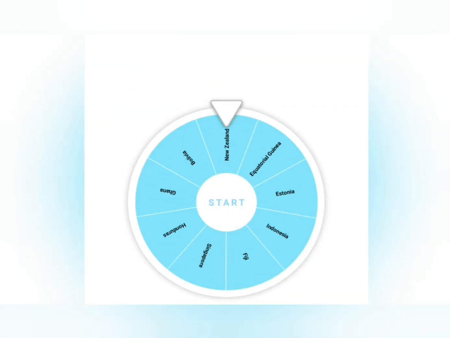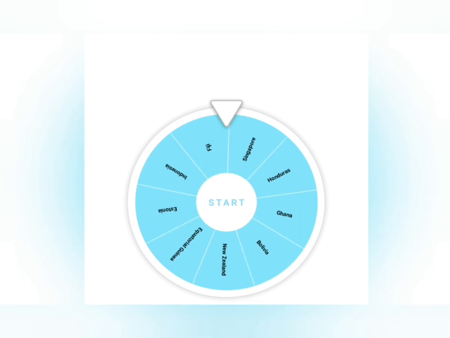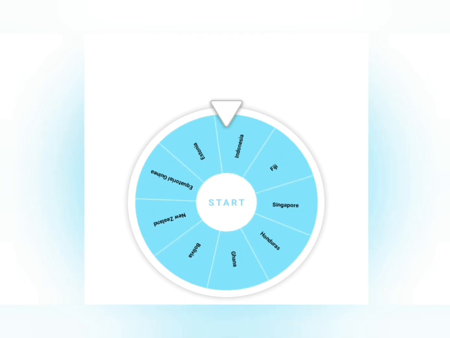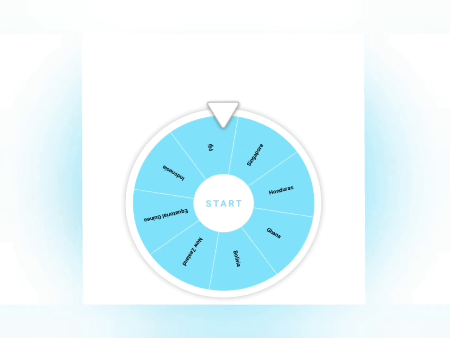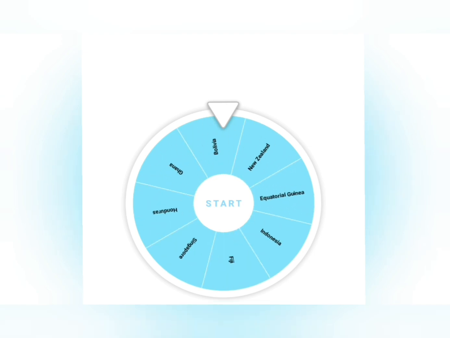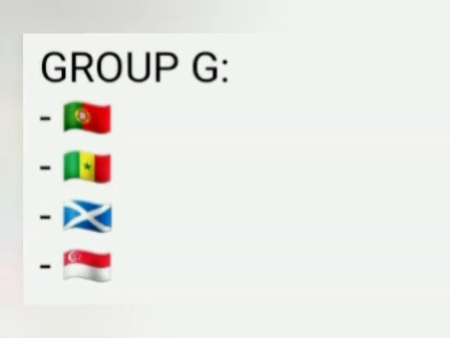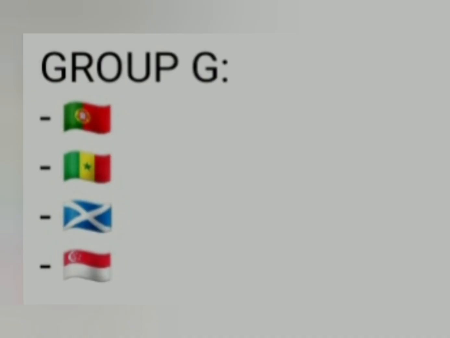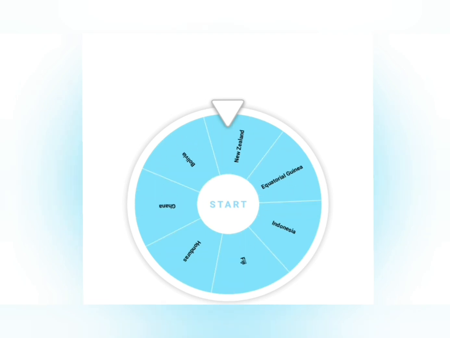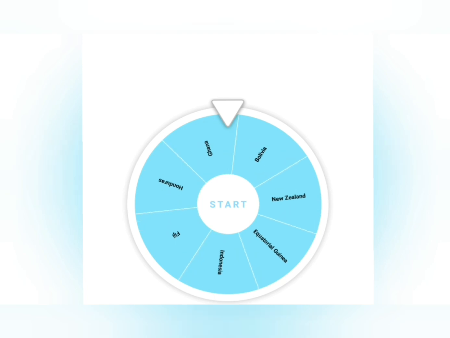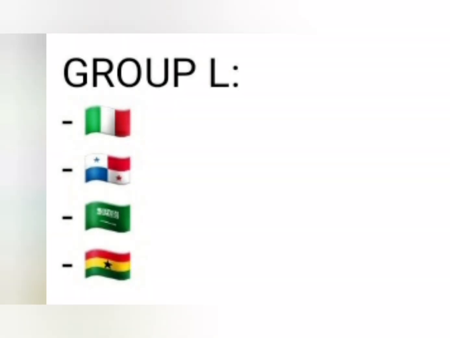Next up we have Estonia. They will be joining Group I because in Group G there are already 2 European teams. And up next it is Singapore. They will be joining Group G. So next up we have Ghana. They will join Group L.